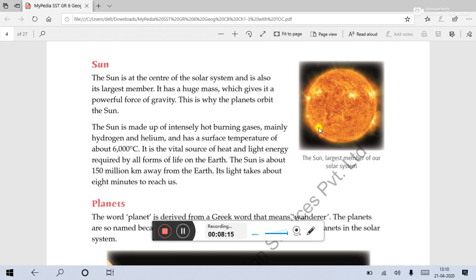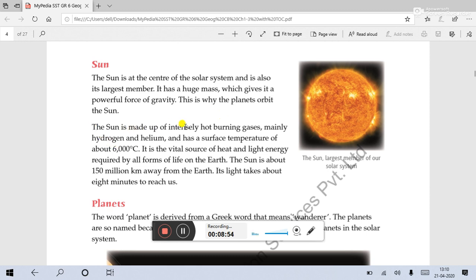The sun is the center of the solar system and is also its largest member. It has a huge mass, that means the body, the area which it is covering, and this gives it a powerful force of gravity. This is why the planets orbit the sun. The planets are not revolving around other stars. In the solar system, all the celestial bodies revolve around the sun only, because the sun has the strongest gravitational power.